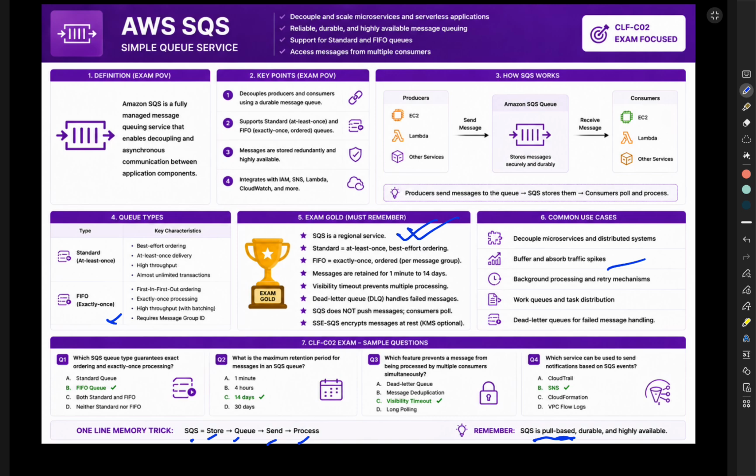Consumers pull messages. Always remember, consumers need to pull the message. SQS isn't going to send any messages anywhere. Whichever service wants to use the messages, the consumer must pull them. So the memory trick is: SQS stores messages until someone is ready to pull them and process them.